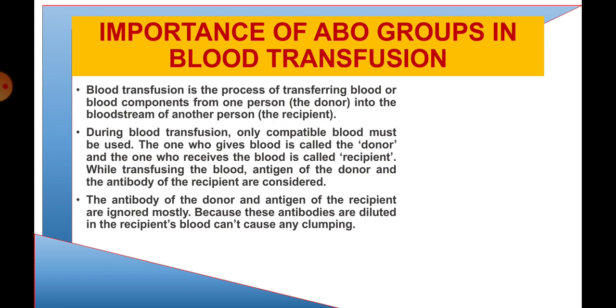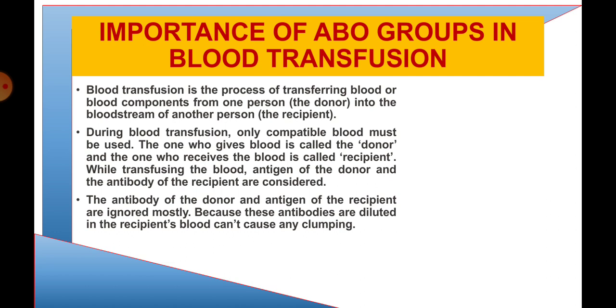So blood groupings are very important in blood transfusion. What is blood transfusion? Blood transfusion is the process of transferring blood or blood components from one person into the bloodstream of another person. Thus blood components or whole blood can be transfused, or only special or separated blood components, for example only plasma, only red blood cells, or only white blood cells, can be transfused from